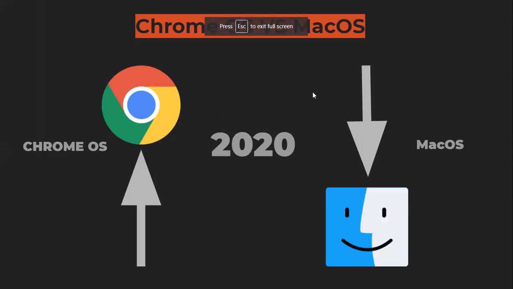The last comparison I'll do here is Chrome OS, which the Chrome browser is used in. Recently, before 2020, Mac OS was leading and Chrome OS was going downside. But with certain updates and with constant use of Chrome OS by the public, Chrome OS went higher in usage, and Mac OS dropped down.